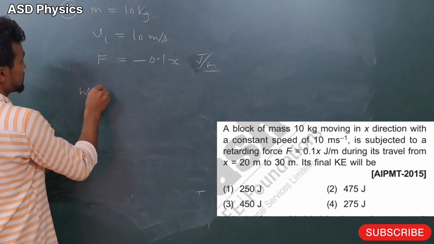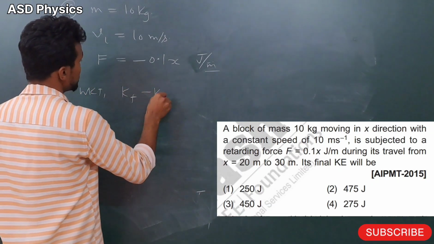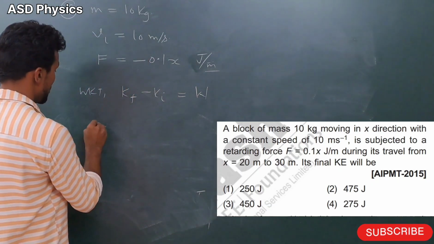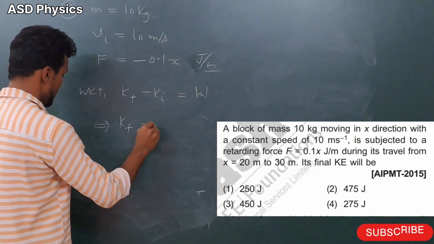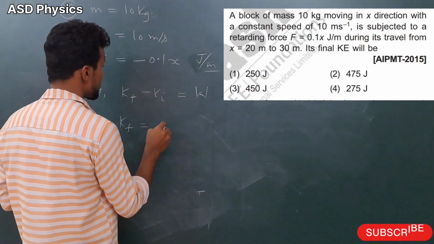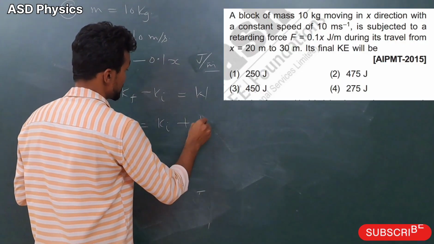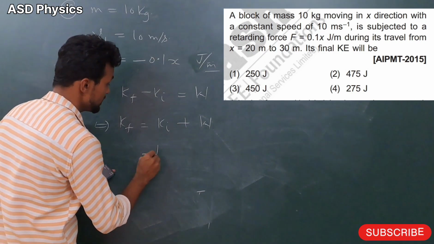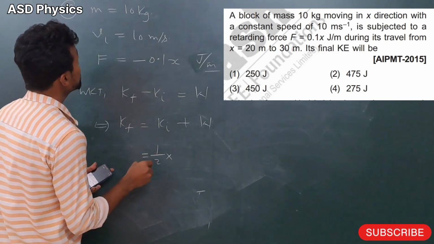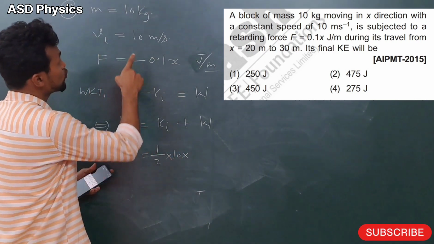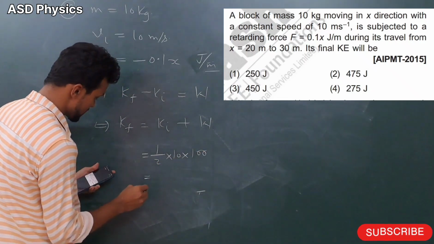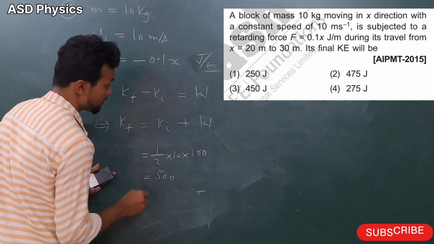Then the final kinetic energy formula, please. We know that Kf minus Ki is equal to the work done. So the final kinetic energy Kf is equal to Ki plus W. Now, how much is Ki? Ki is half into M, which is 10, into V square. V square is 100. So this will come to 500.